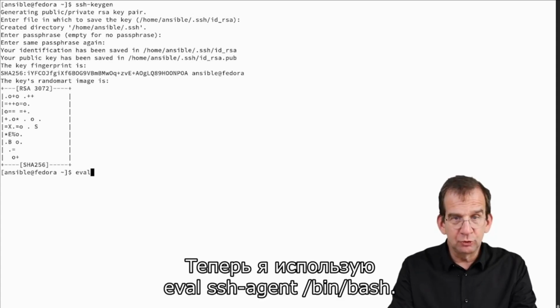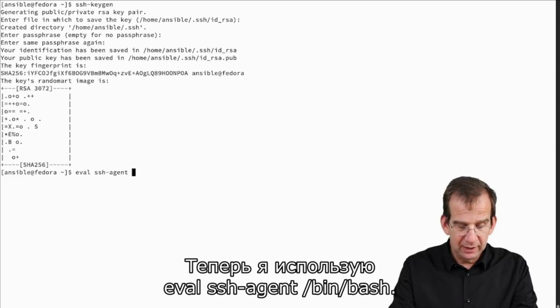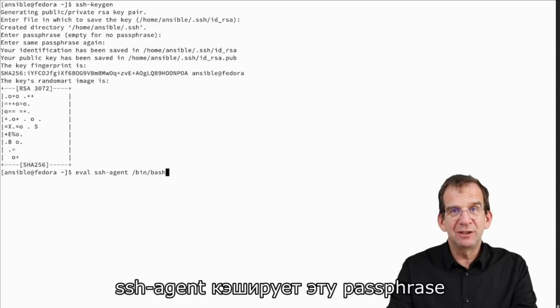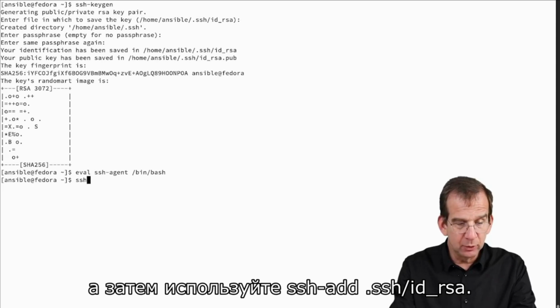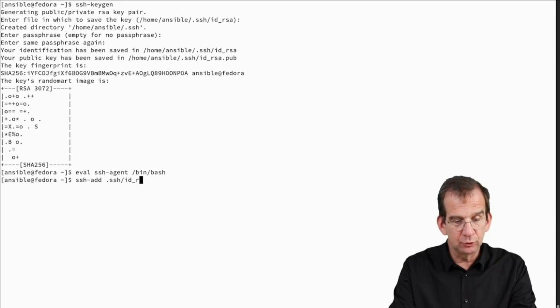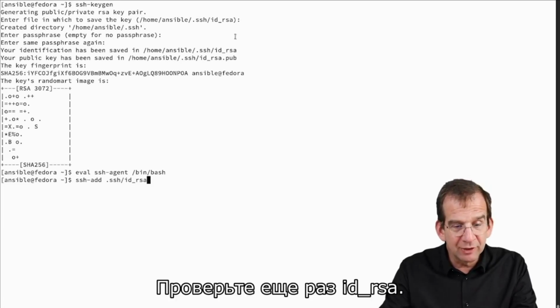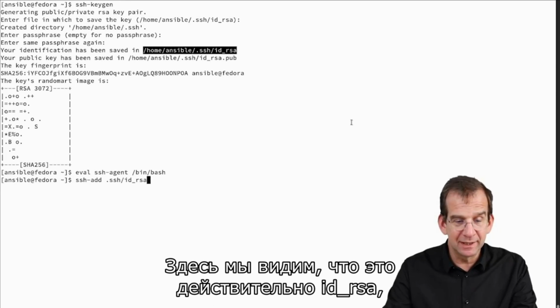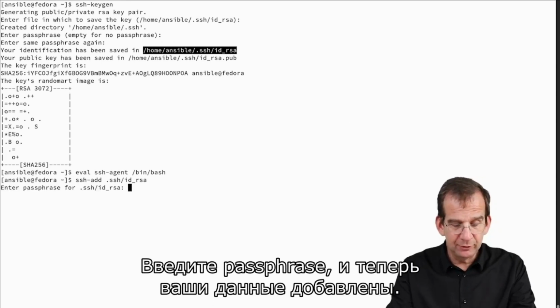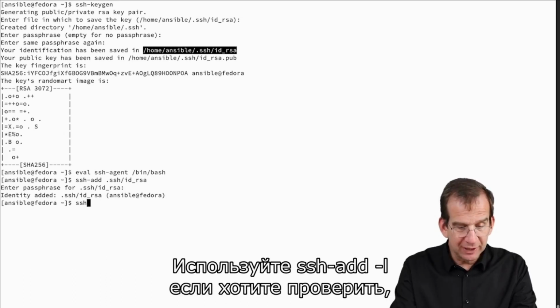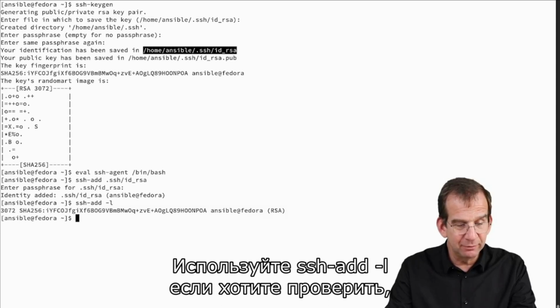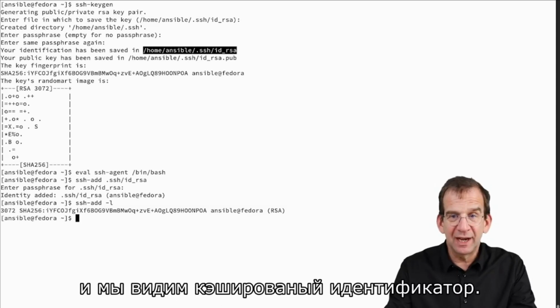Now I'm going to use eval ssh-agent /bin/bash. SSH agent is caching this passphrase for you in your current shell. It needs the current shell as the argument. And next you can use ssh-add ~/.ssh/id_rsa. Double check the id_rsa. Here we can see that it is indeed id_rsa. You enter your passphrase and now the identity is added. So use ssh-add -l in case you want to verify, and there we go, the cached identity.